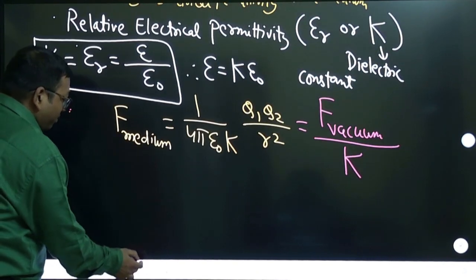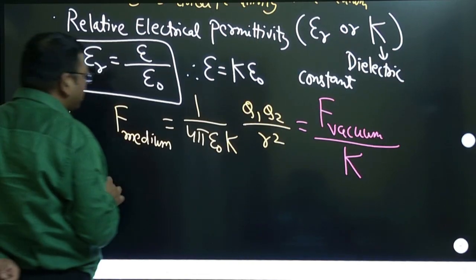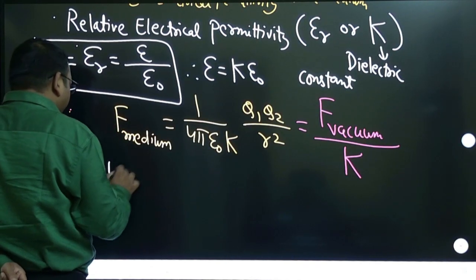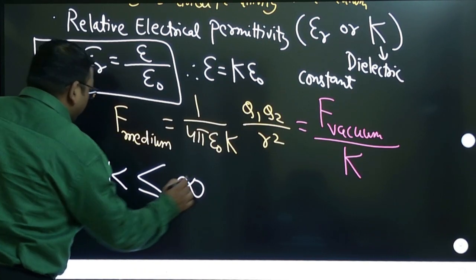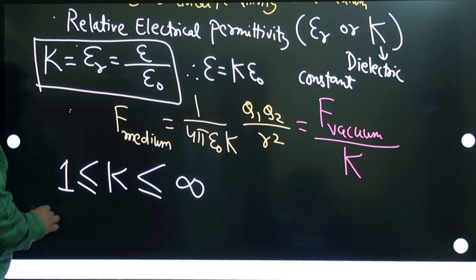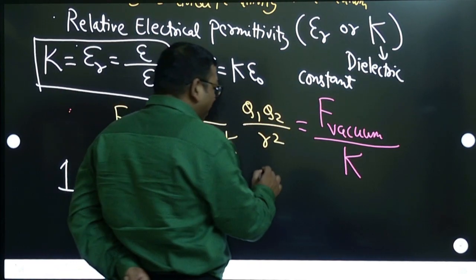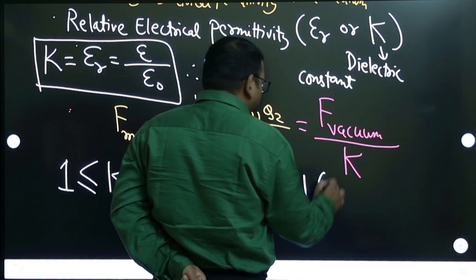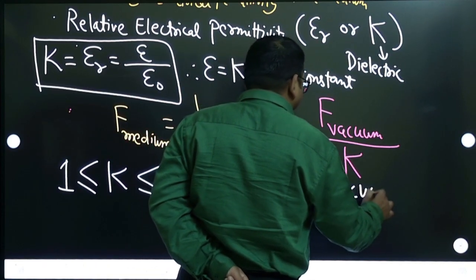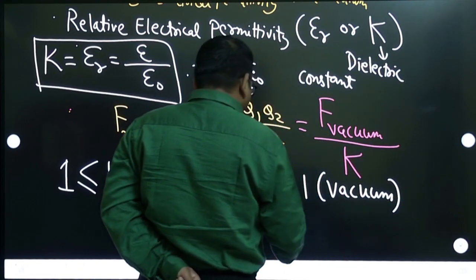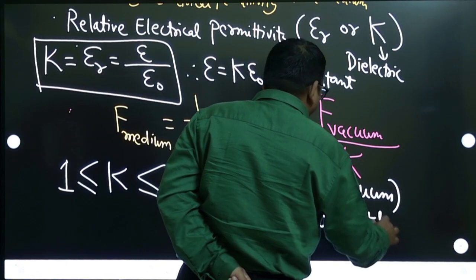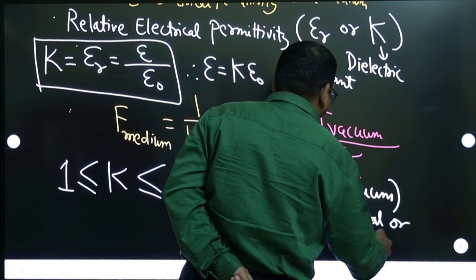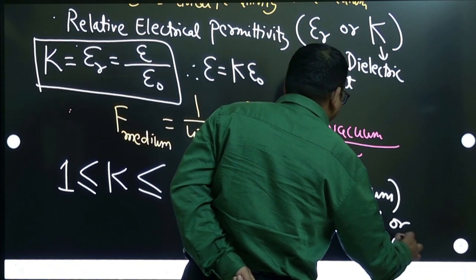Now we will be winding up in just a few minutes. One important point to note here is that the value of K will lie between 1 and infinity. K is 1 for vacuum, and K is infinity for metal or conductor.